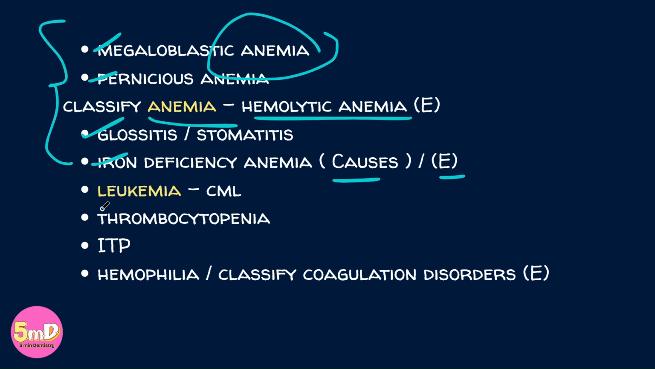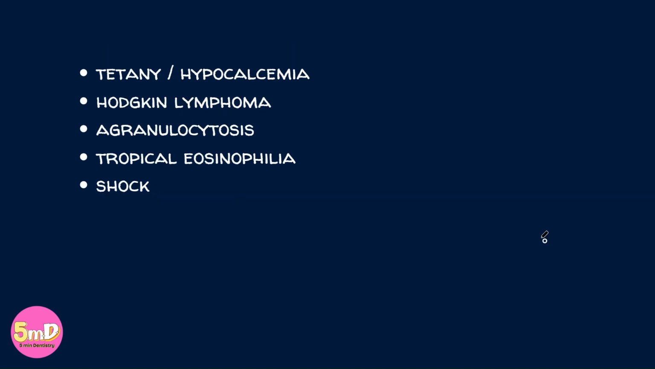So, common questions in anemia topic. Leukemia, as far as our exams are considered, CML has been asked often. Other leukemias also, please prepare, be ready for your vivas. Thrombocytopenia, idiopathic thrombocytopenic purpura, ITP, and hemophilia. Classification of coagulation disorders has been asked as an essay.